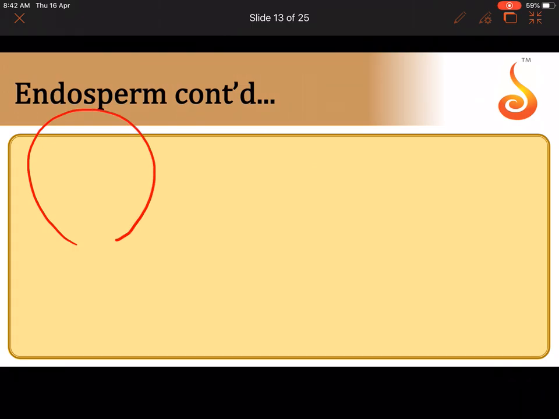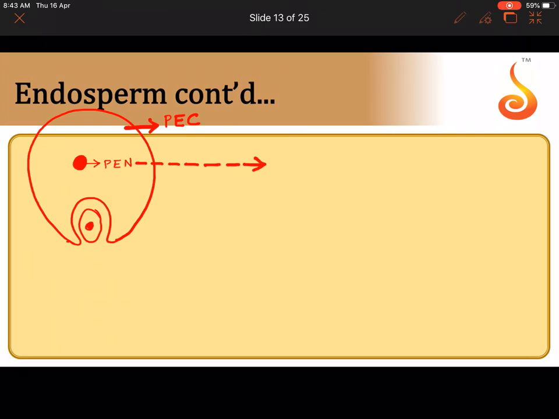This was the primary endosperm cell, and this was the zygote. This was the primary endosperm nucleus. So let me label it as PEC cell, and this is PEN. PEN will first undergo karyokinesis.